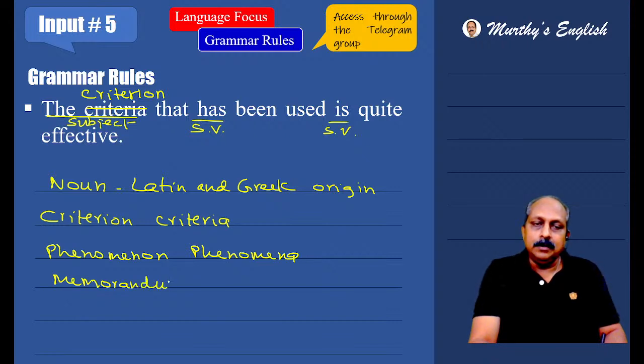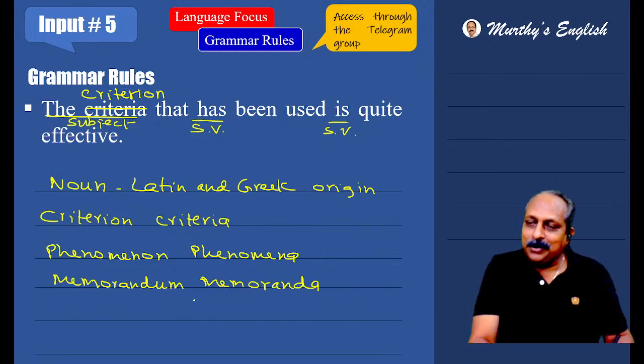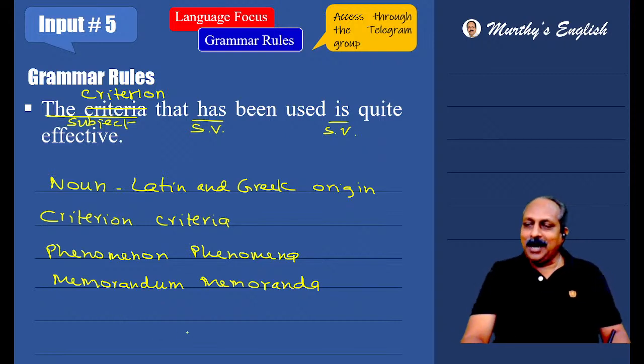What is a plural? Memoranda. I was expecting that, Anusha. All of you have a look at the comment box. Our students, they come up with all the words. I don't get time to write all those. I stop after 1 or 2. But today I would like to write 4 important ones. The first 4. Alumnus, alumni or alumni. Either way it is correct.